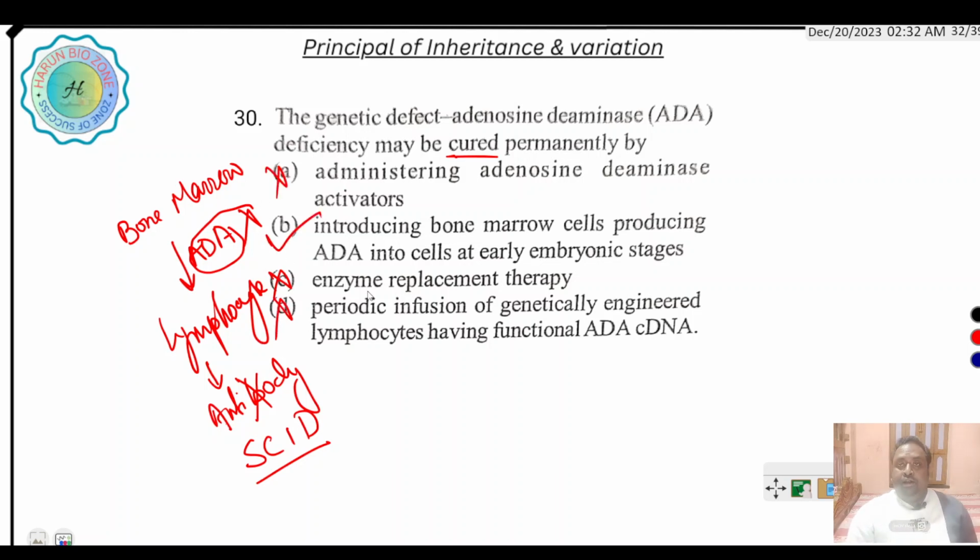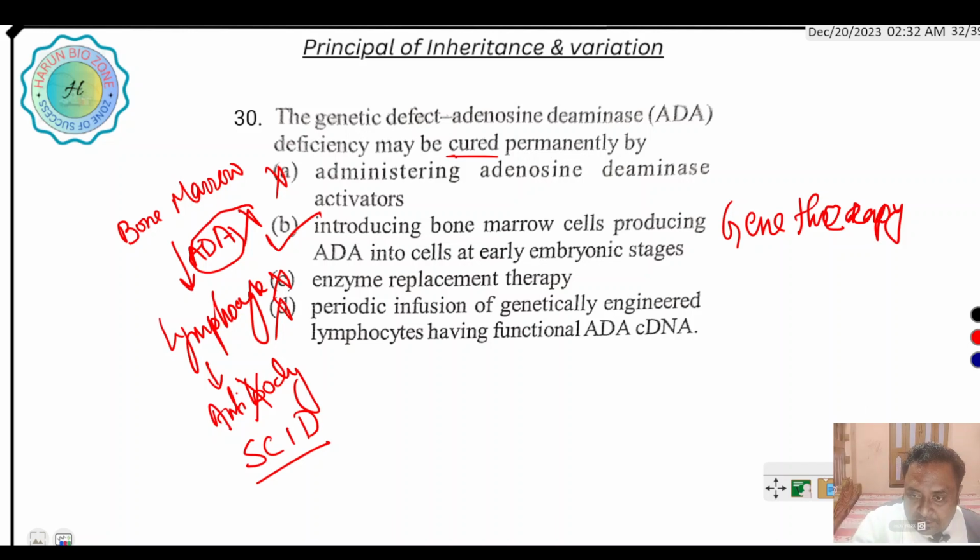It is called gene therapy. Through gene therapy, if the adenosine deaminase gene is defective, it is replaced by a good gene. This technique is called gene therapy.